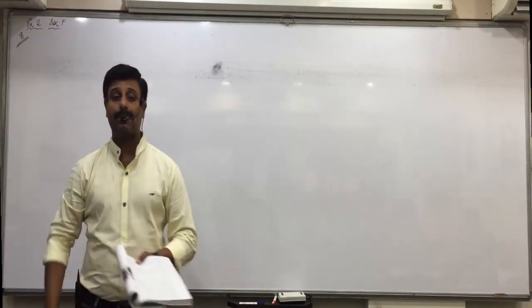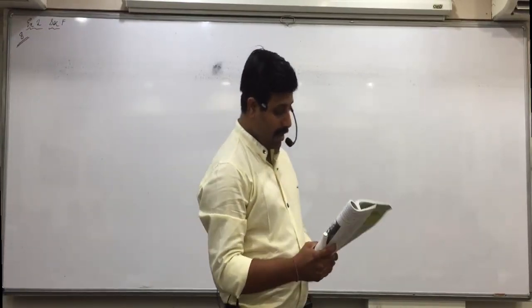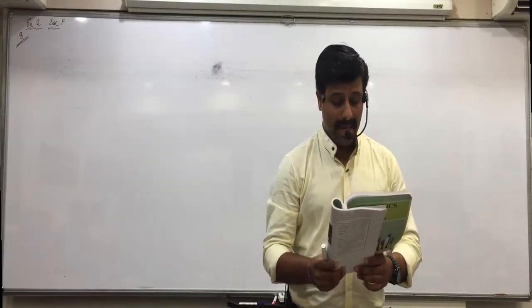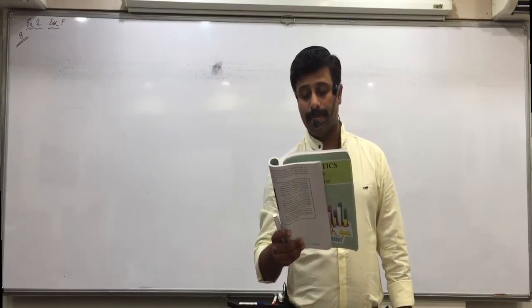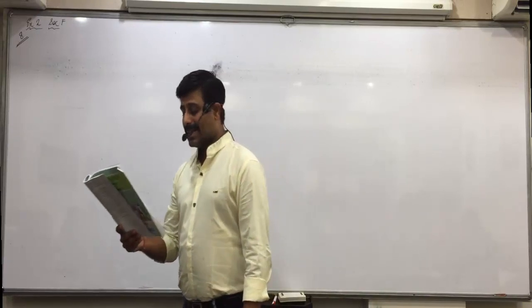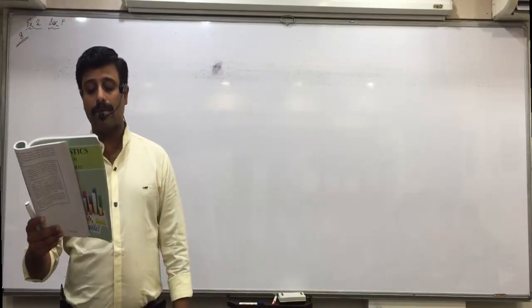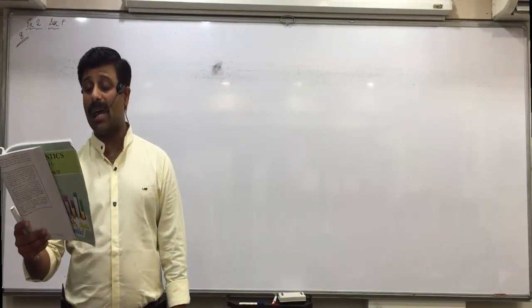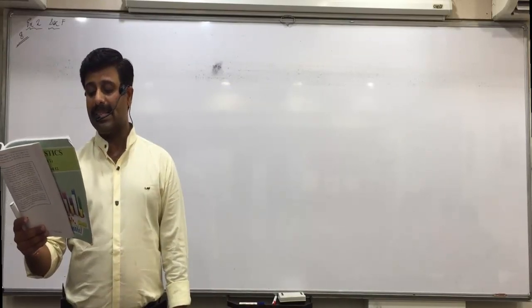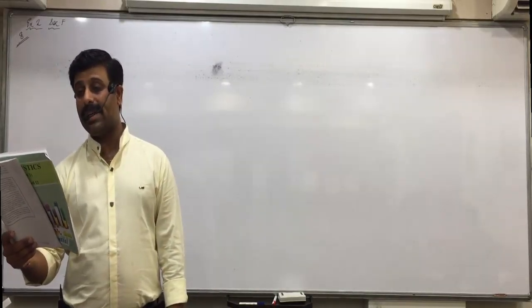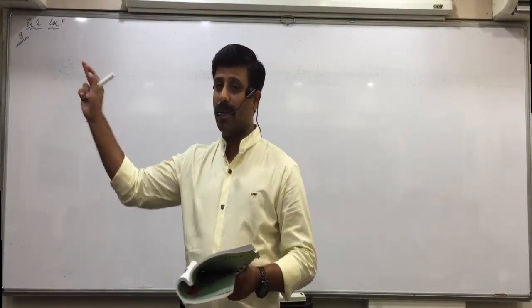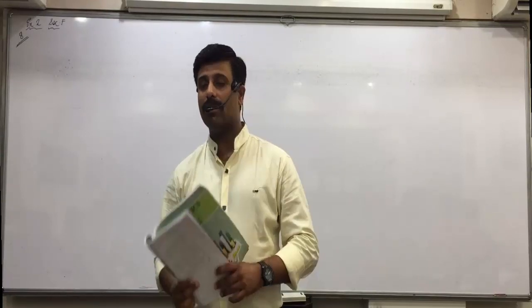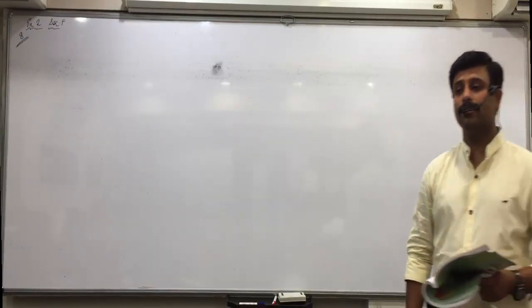Raise your hand. How will you express this? 6 dancers, A, B, C, D, E, F, in a dance competition were judged by 2 dance gurus. The ranks assigned to the dancers are as follows. Rank 1, 2, 3, 4, 5, 6. By Guru 1: B, F, A, C, D, E. By Guru 2: F, A, C, B, E, D. Raise your hand. How will you express the things? That means A, B, so B number 2. No, that's wrong. Very good, correct.